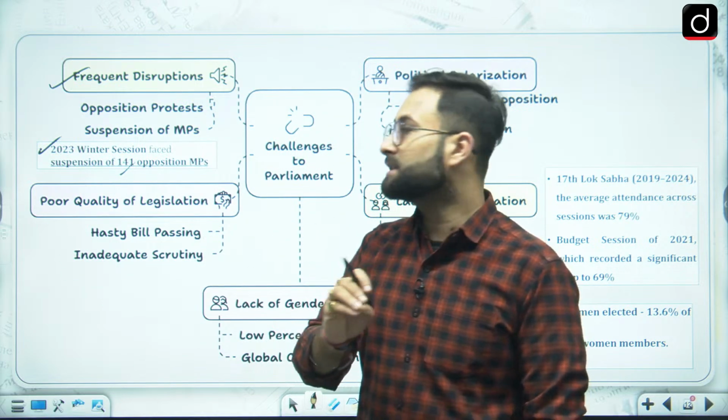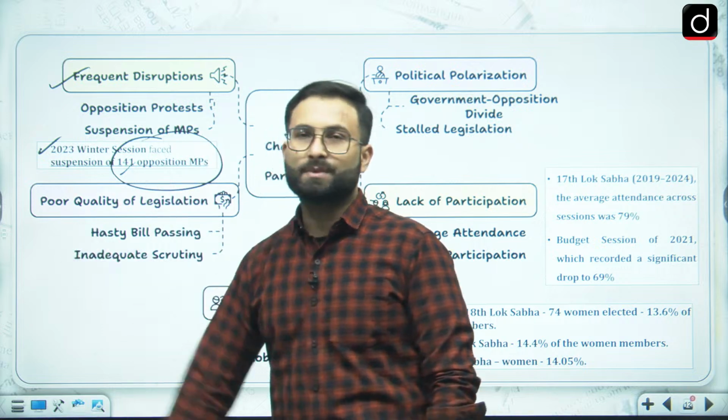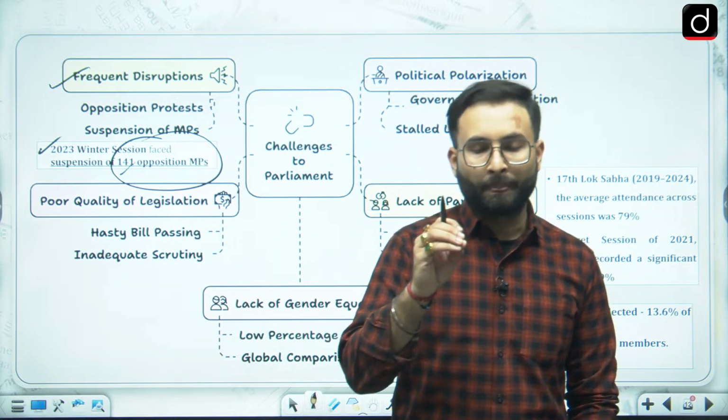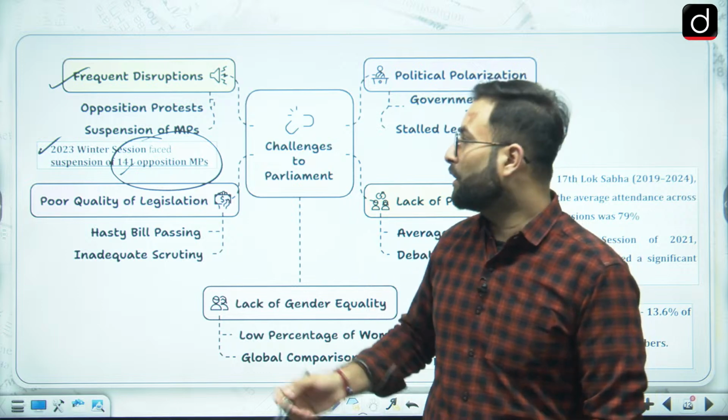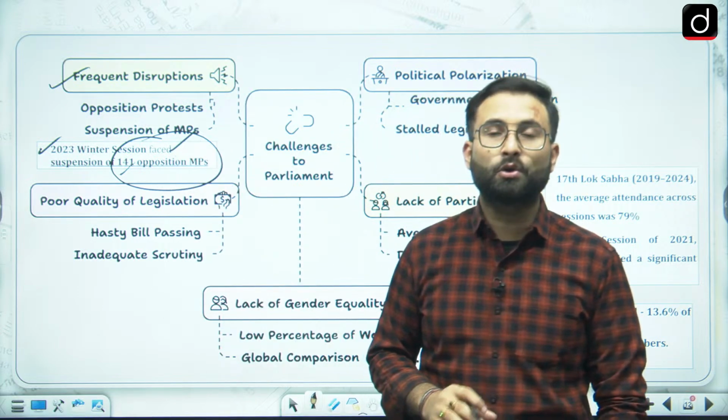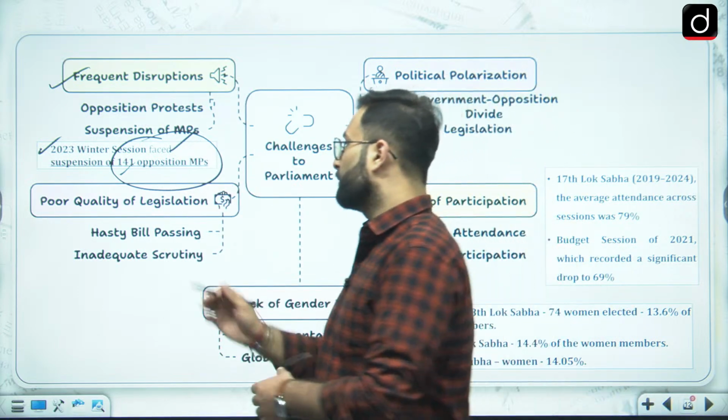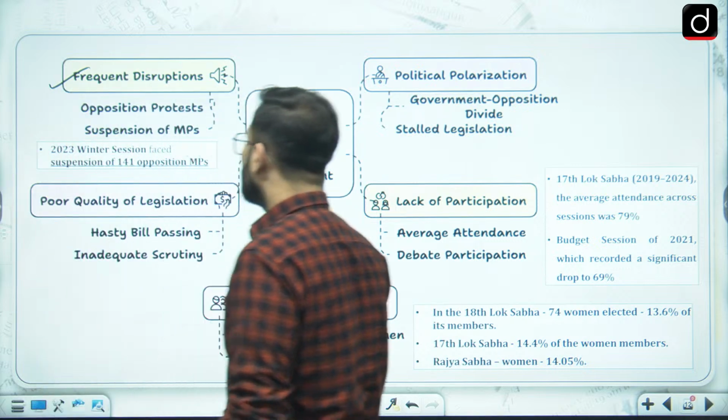Now, when 141 MPs have been suspended, that means that the kind of debate we want in the parliament might not have been happening over there, or this many people could not participate in that particular debate. Okay, now coming to the next one, that is the poor quality of the legislation.